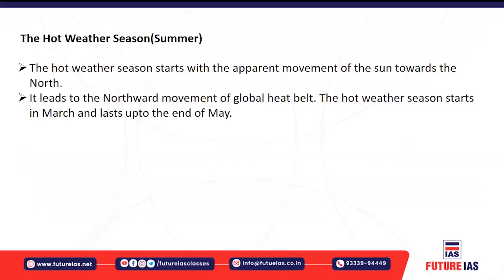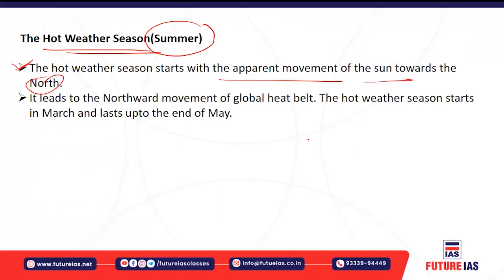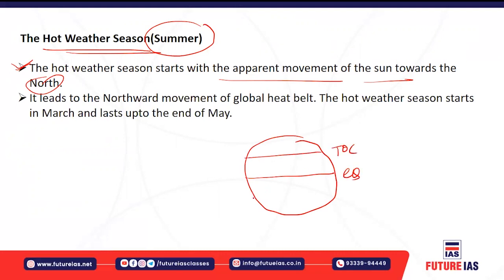All right. Let's understand the hot weather season. The hot weather season generally occurs during the summer months. So this is basically when the apparent movement of the sun is towards the north. If I draw the figure, you will better understand. This is the equator, this is the Tropic of Cancer, and this is the Tropic of Capricorn. So during summertime, the sun starts moving towards the Tropic of Cancer, in the northern hemisphere especially.